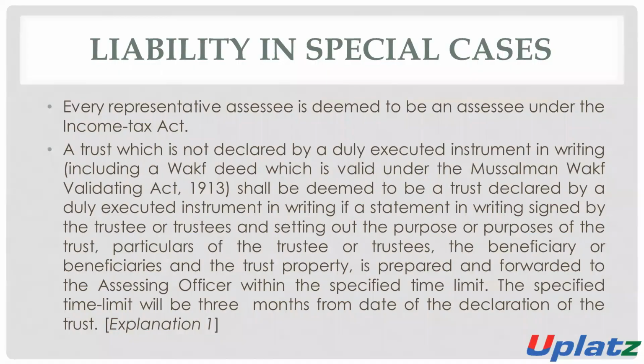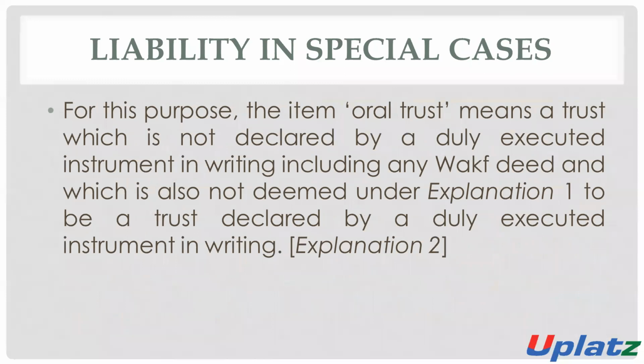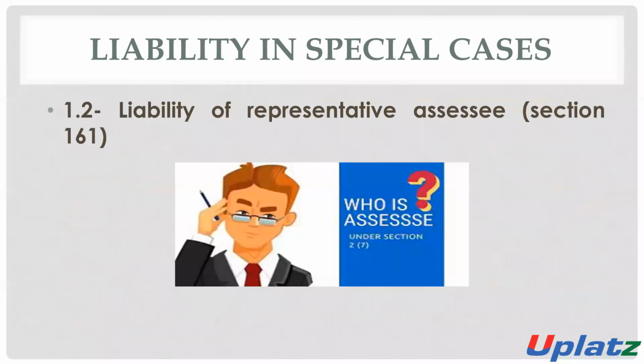So this is the meaning of trust: a duly executed instrument trust, which is declared as a trust in writing. And the other is the oral trust.